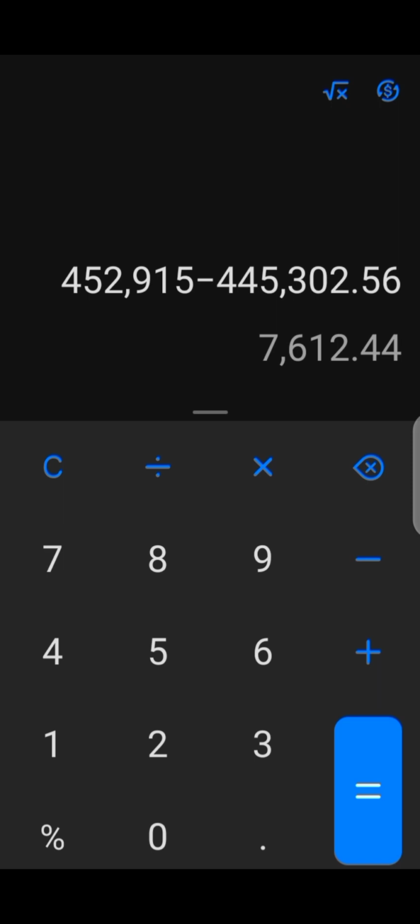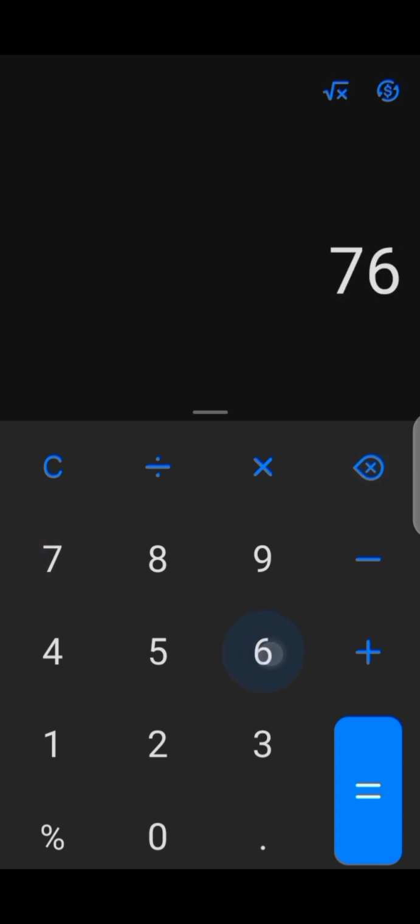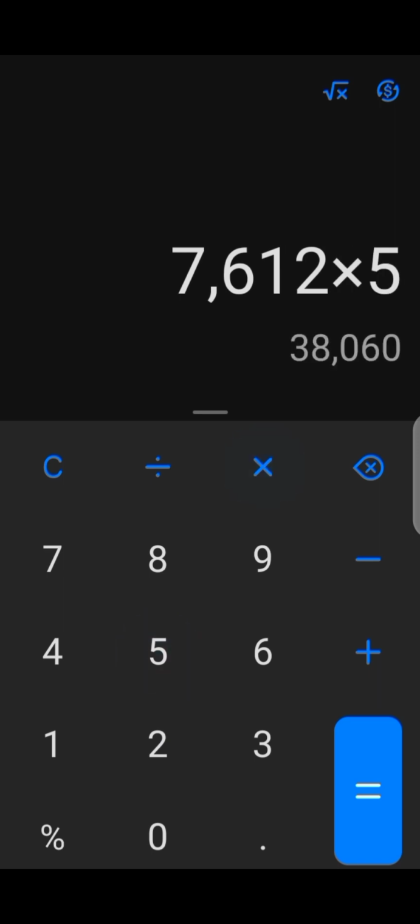So if you can do this, let me say, 5 times in a day, 7,612 naira times 5, you can see you make 38,000 naira in a day without posting any ads. This is just free, guys. This is just based on timing. If you want to make money, you need to time, you need to be consistent. So I just do this based on timing.